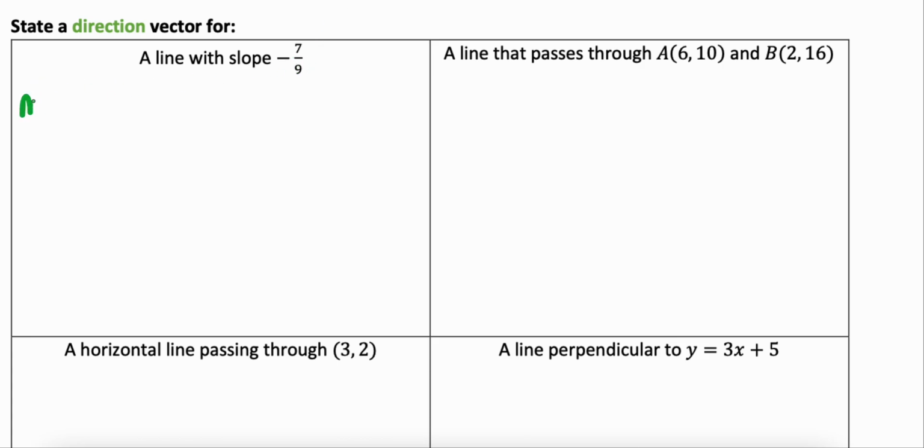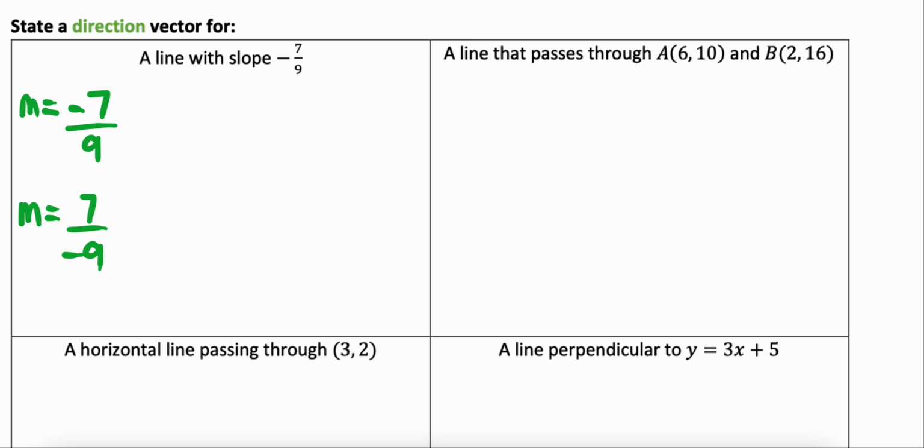Now, when I think about slope, most of the time I think about the negative value being with my rise because I'm going either up or down. In this case, I would go down. So I could apply that negative to the numerator, or operations with fractions and negatives tells us that I could also throw that in the denominator. So you might come up with a direction vector that is slightly different than the person beside you if you have a negative slope, because you might put your negative value in the numerator versus the denominator. You're still going to get a similar direction vector, just one is going to be a scalar multiple of the other if I multiply it by -1.